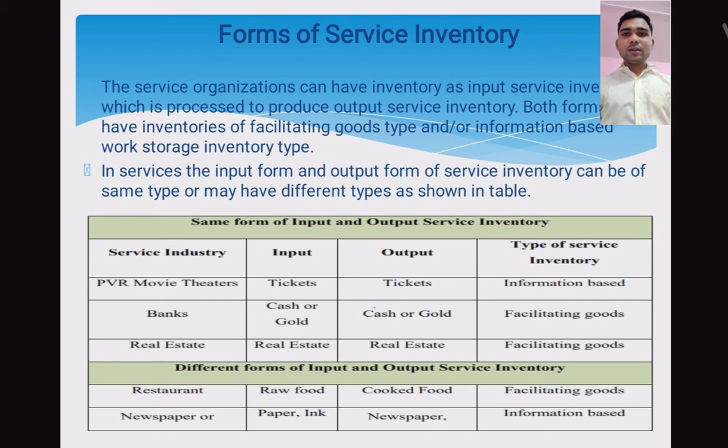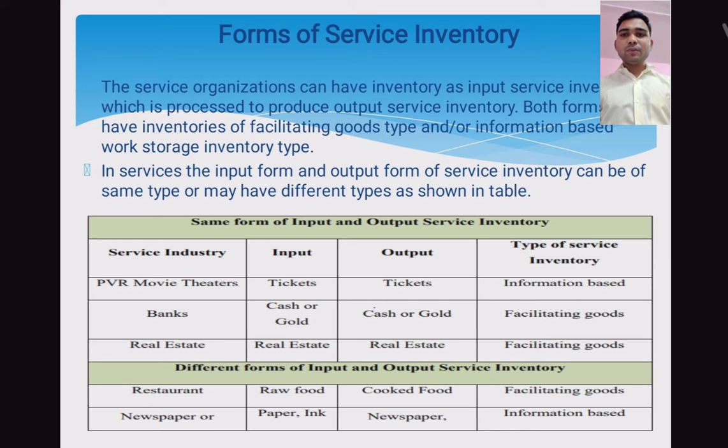Forms of service inventory. The service organization can have inventory as input service inventory, which is a process to produce output service inventory. Both forms can have inventories of facilitating goods type or information-based work storage inventory type.